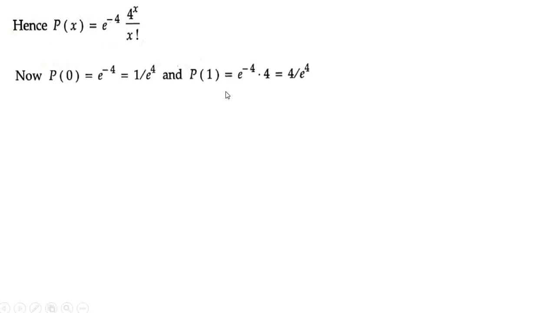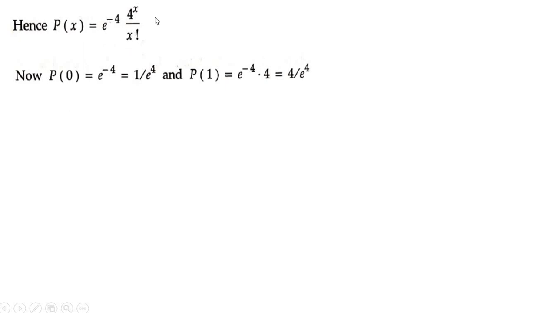So m is equal to 4. When you substitute, you get P of x is equal to e to the power minus 4 into 4 to the power x by x factorial. In P of x, you have to substitute what is the m. Now calculate the probabilities of the variate taking the value as 0 and 1. So find what is P of 0 and what is P of 1.